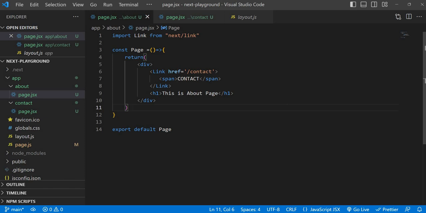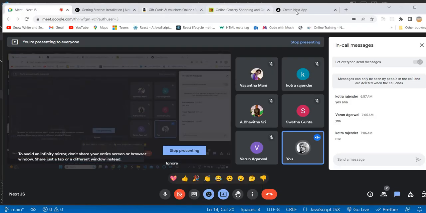But if you mention this navigation bar inside one page, suppose I added this in the about page, then you can't see it in the contact page.